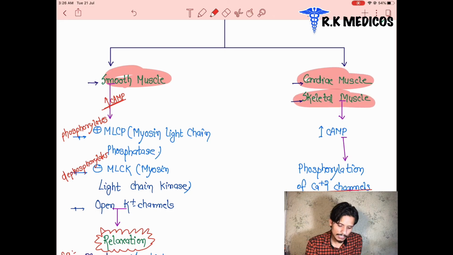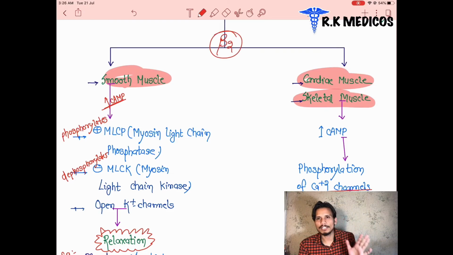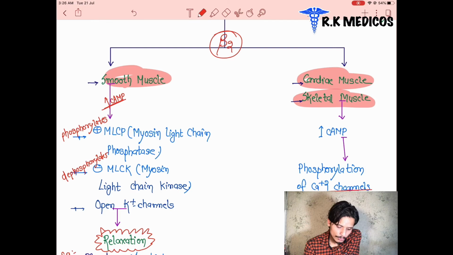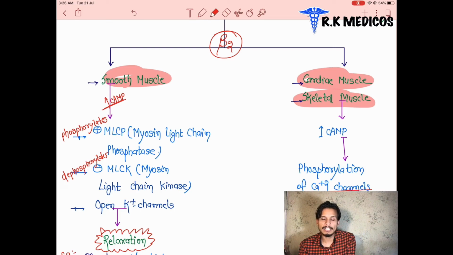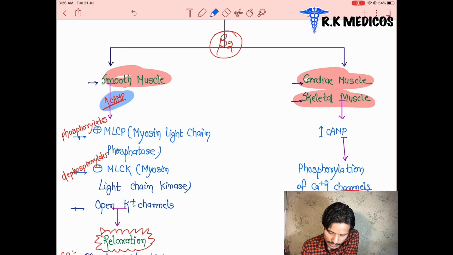So what is the beta 2 receptor? We already discussed that beta has three types: beta 1, beta 2, beta 3. Now we are going to see beta 2 only. Beta 1 and beta 3 were already discussed. And now you tell me once again, these all are the Gs subunit. It means increase in cyclic AMP, which means increase in calcium. We can see an increase in cyclic AMP here, and here also an increase in cyclic AMP.